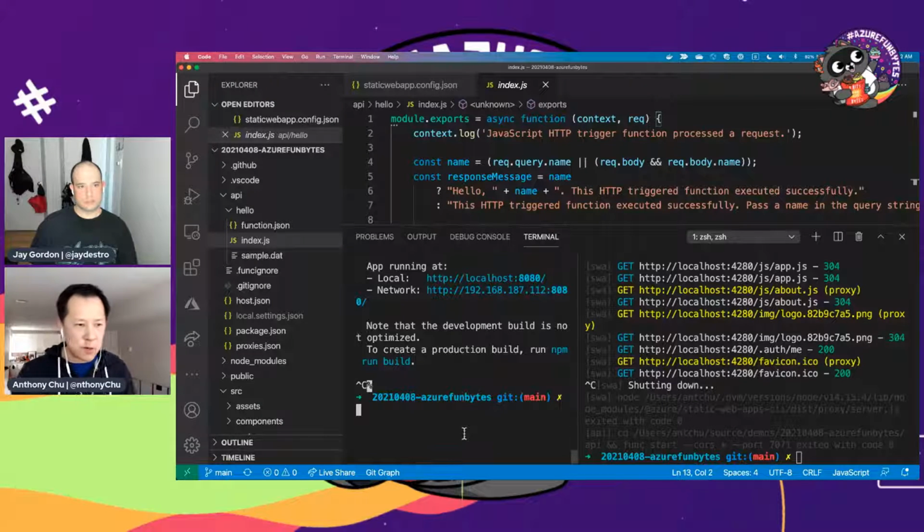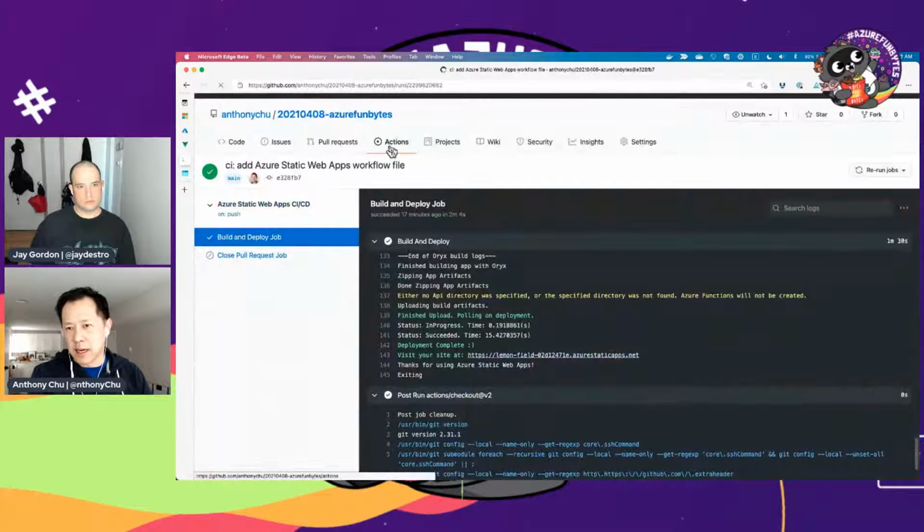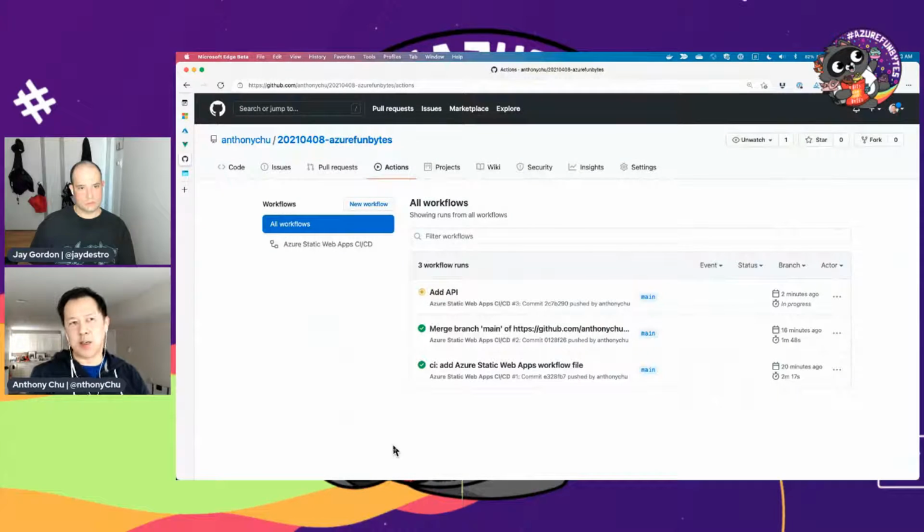One is, while we were talking, I pushed these changes for the API, so let's see if that gets deployed. Then let's take a look at one or two examples of a fuller app built with static web apps and other services in Azure, like Cosmos DB or Azure SignalR Service. Works for me. Let's do it.